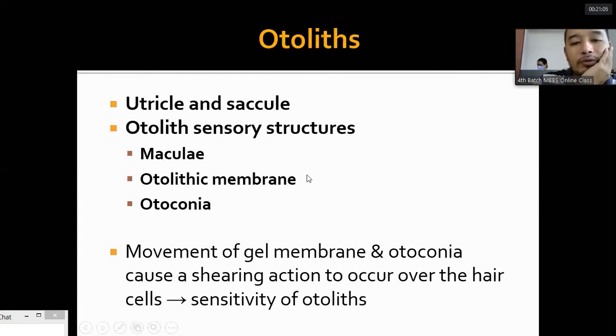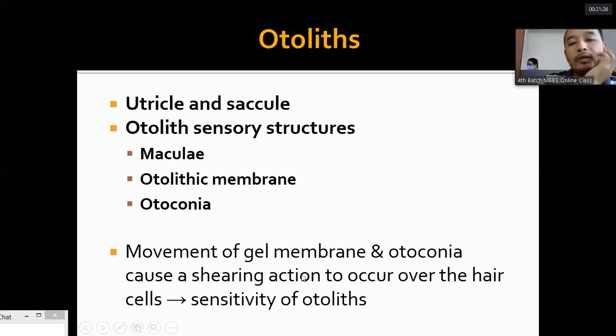On top of this otolithic membrane are the otoconia, calcium carbonate crystals, and the otolithic membrane lies on top of the macula.